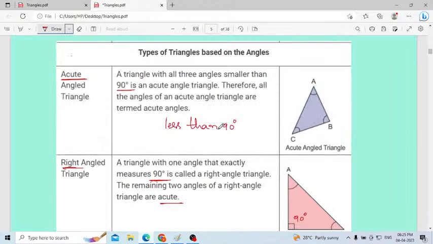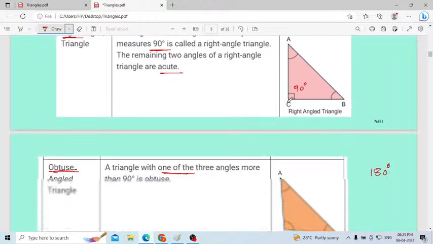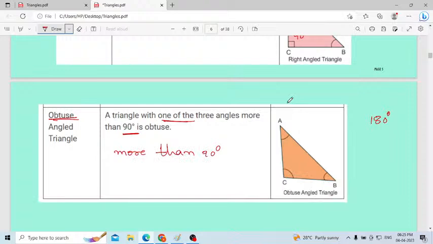But here in the case of an acute triangle, all the three angles should be less than 90 degrees. That is valid. But in the case of an obtuse angle, we can't make a statement that all the three angles should be obtuse. No. If it is more than 90 degrees, the sum of the angles will exceed 180 degrees. That is impossible in a triangle. In a triangle, the sum of angles should be exactly 180 degrees.